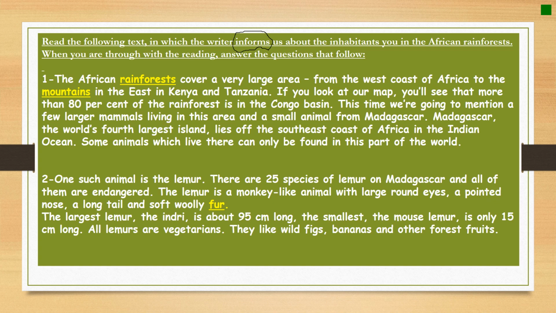Okay, so I'm going to start reading. I'm going to stop at every point that needs explanation and explain every paragraph and every unfamiliar word. So we're going to start with paragraph 1.